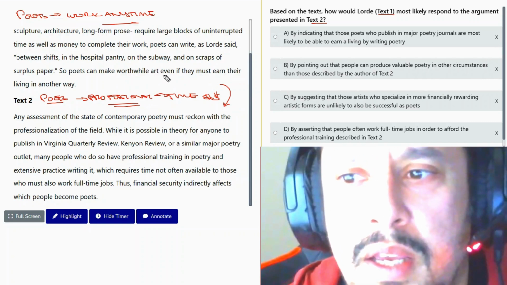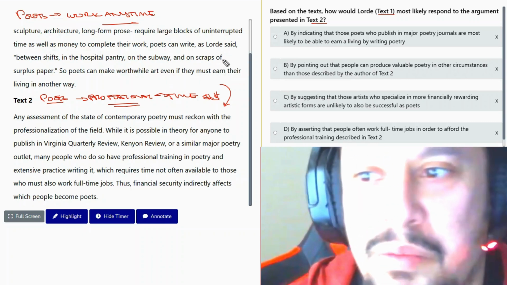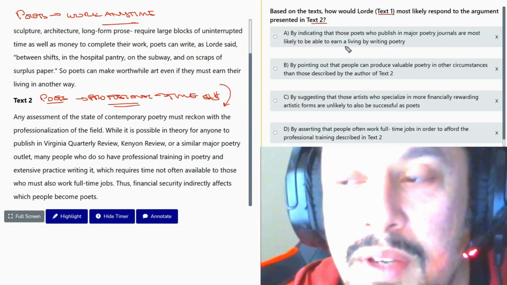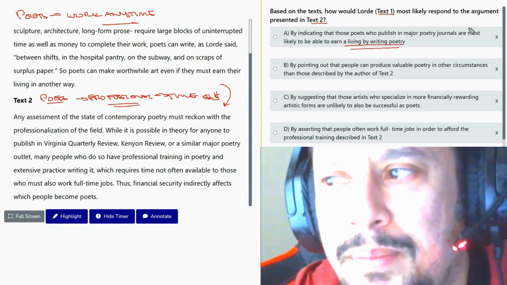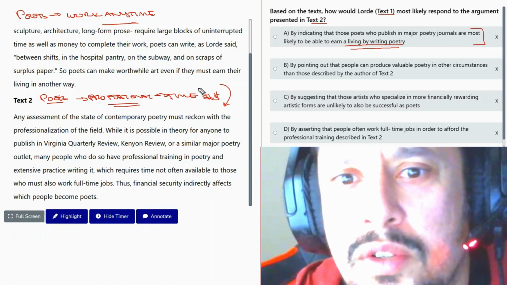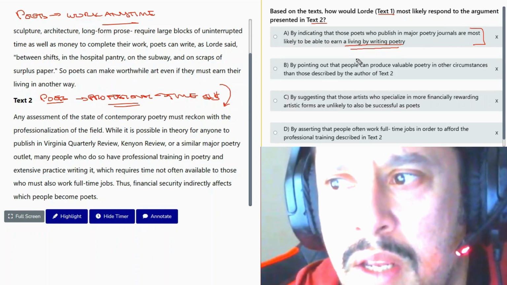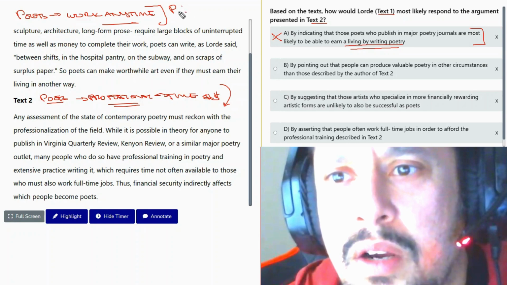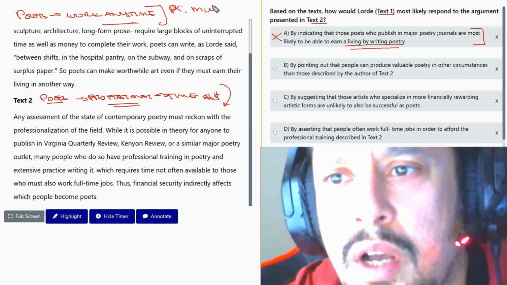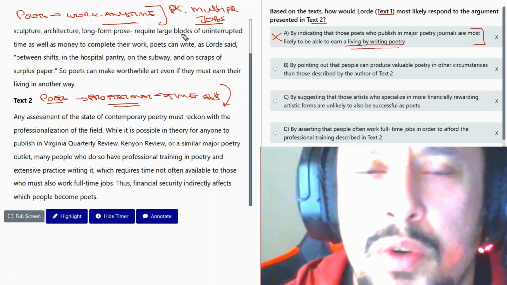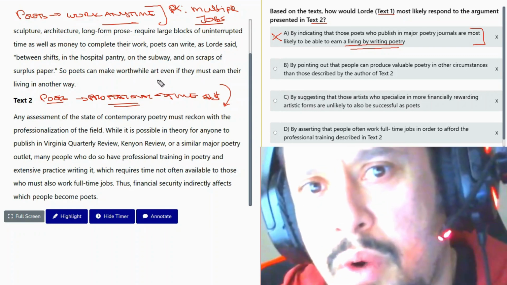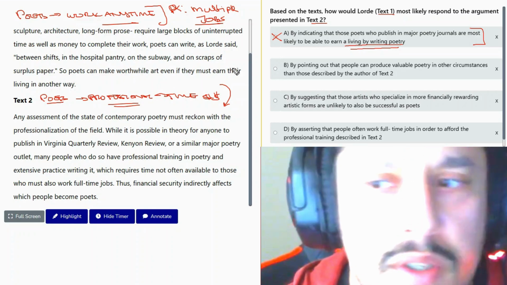Text one would probably say, nah, these poets don't need a job, right? By indicating that those poets who publish in major poetry journals are most likely to be able to earn a living by writing poetry. I don't see too much support for this in answer A. Are they most likely? They can create a living writing poetry? No, because text one, the main idea is that artists must work multiple jobs. But poetry, necessarily, you could do any time, unlike the other ones. Poetry doesn't require time. Poetry doesn't require effort. Poetry doesn't require an education, for example.